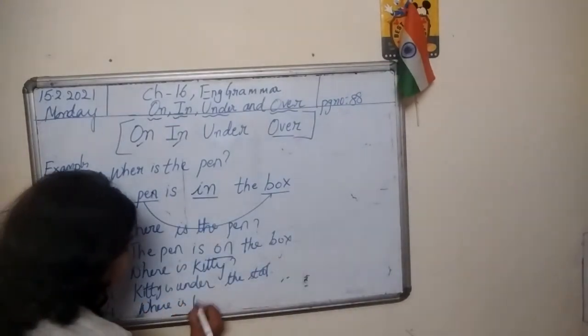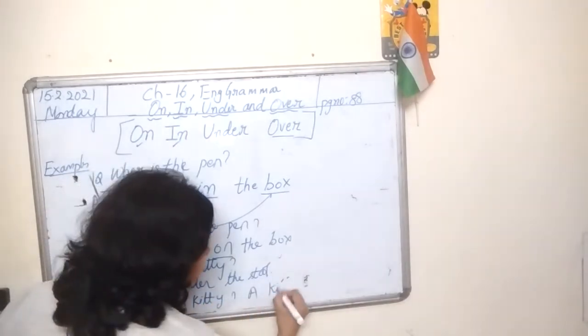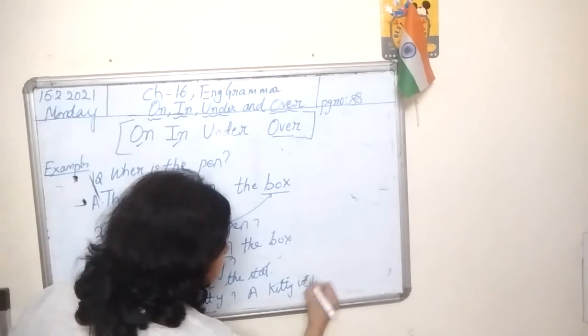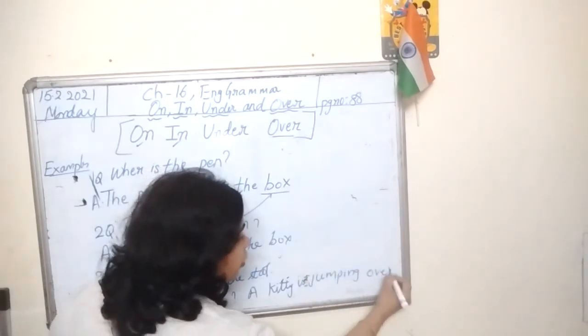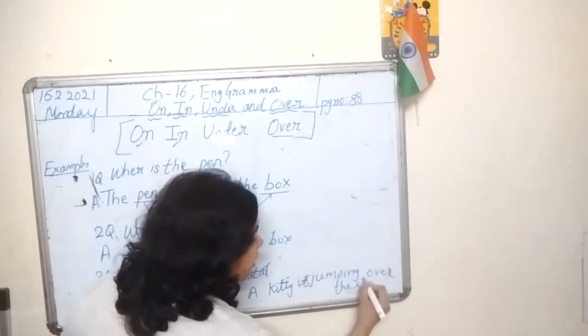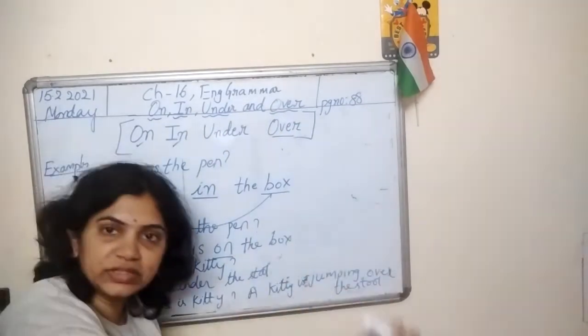Where is Kitty? Answer is Kitty is jumping over the stool.